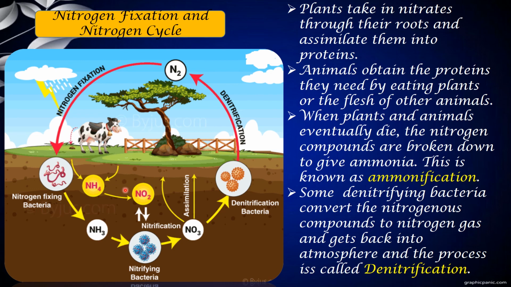There is no other process involved in it. So this is how the microorganisms present in the soil and in the atmosphere help in the conversion of nitrogen, to be utilized by plants, animals and humans, and then it is again taken back to the atmosphere in the form of nitrogen gas.